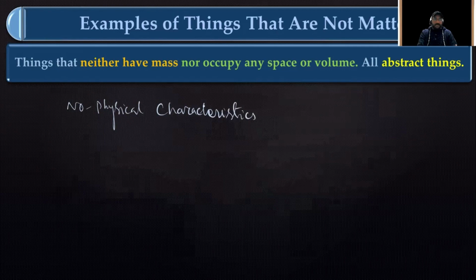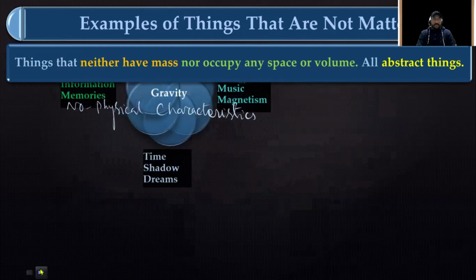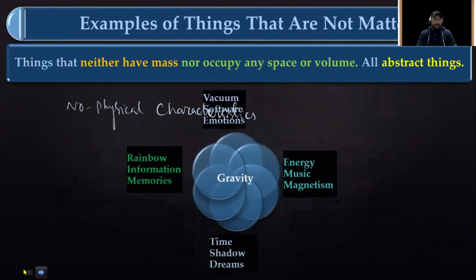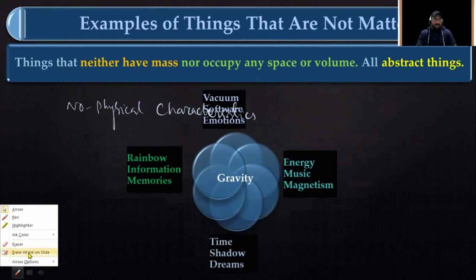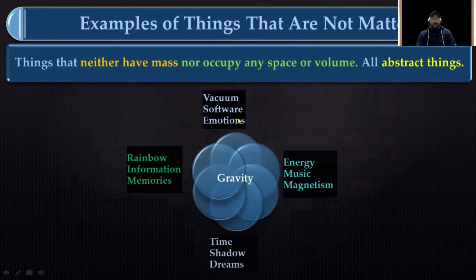So let's understand the examples basically. Here are the examples in this case. You can include vacuum, software, emotions, all types of emotions, happy emotions, sad emotions, okay?